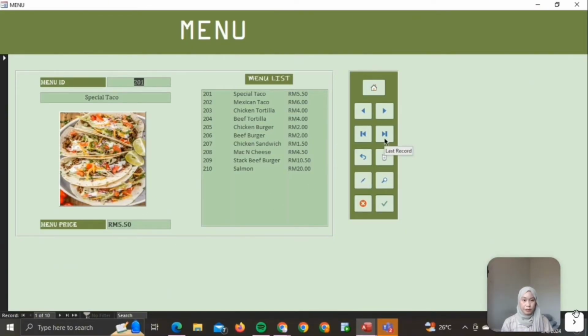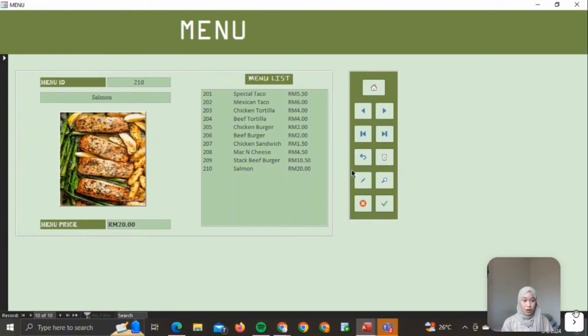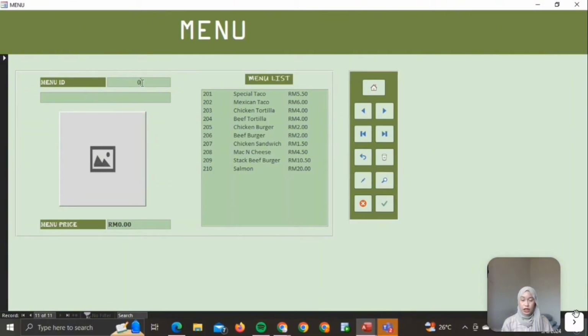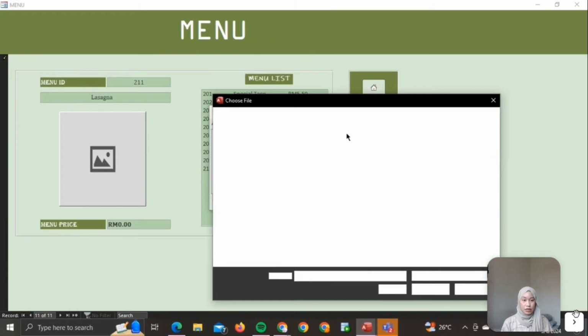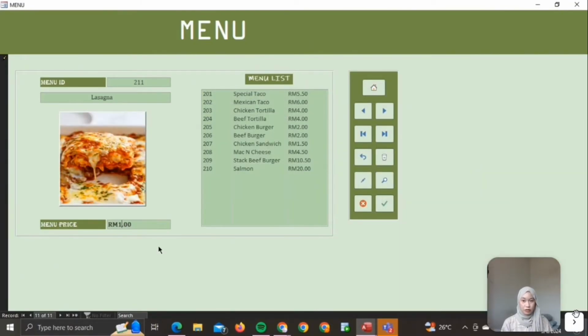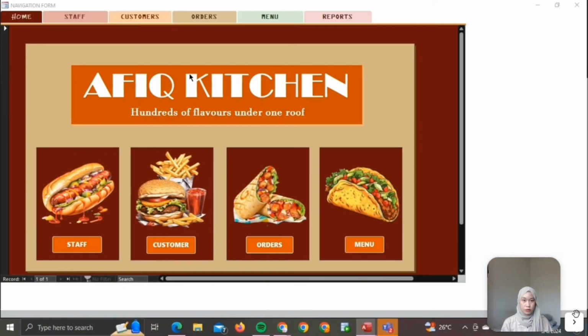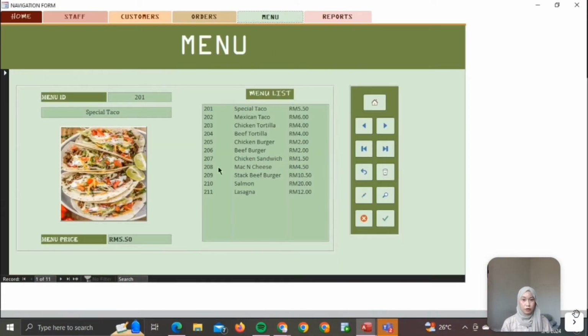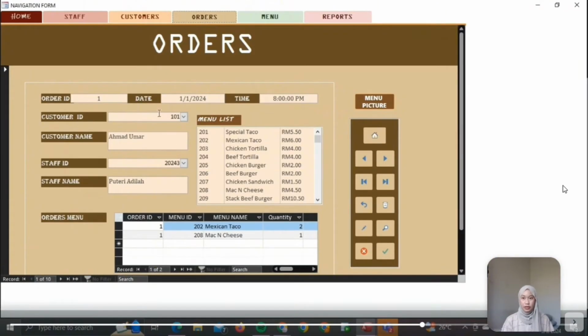And then for the buttons, we're going to try to add a new menu. So menu ID 211, name is Azahar. Then we can insert a picture, so add, and then the Azahar picture, and then the price. So the updated menu will be there. So now the order form: there is order ID, date, time, customer ID, customer name, staff ID, staff name, and then the menu list, and then the orders menu.